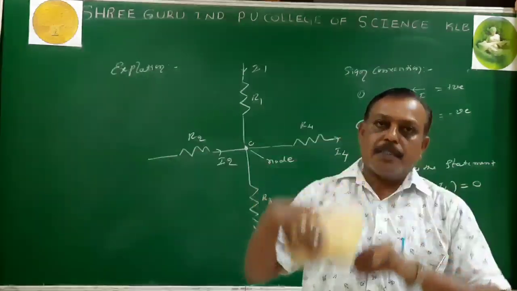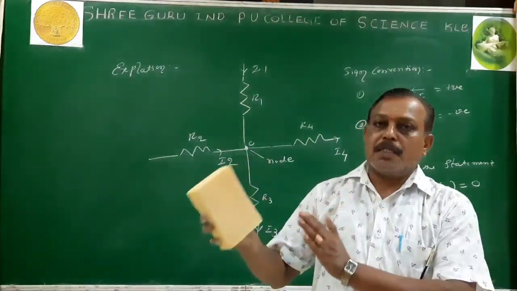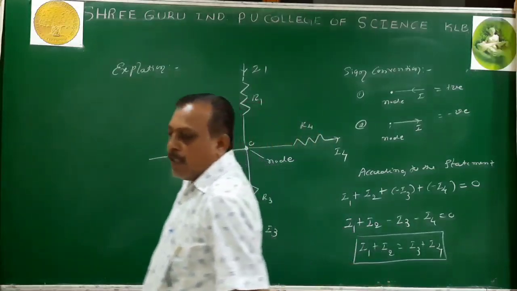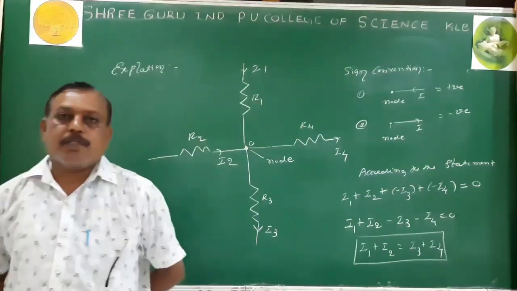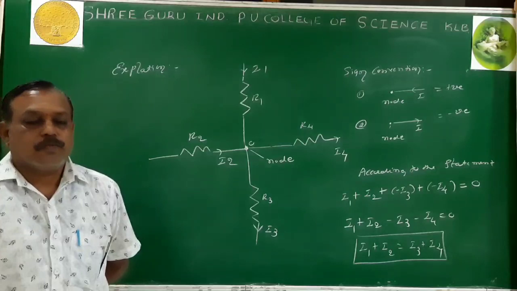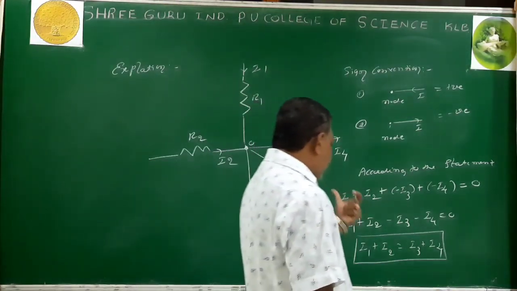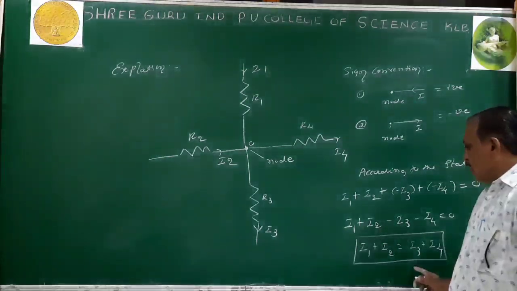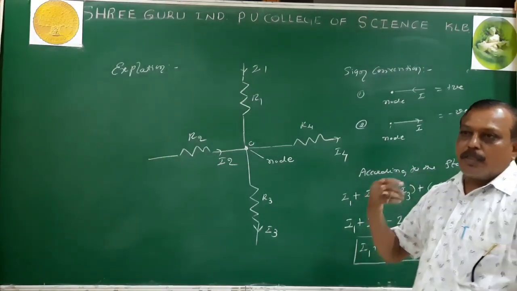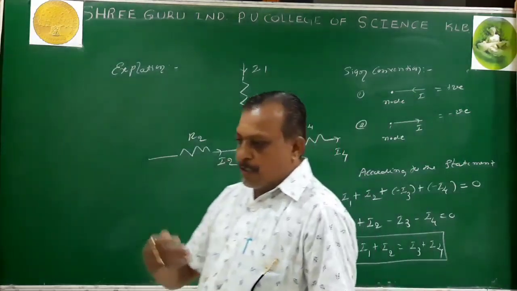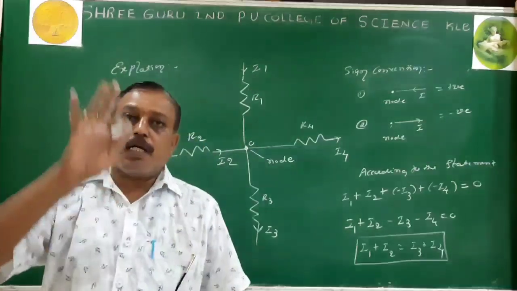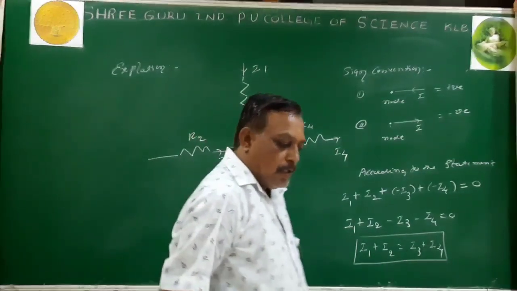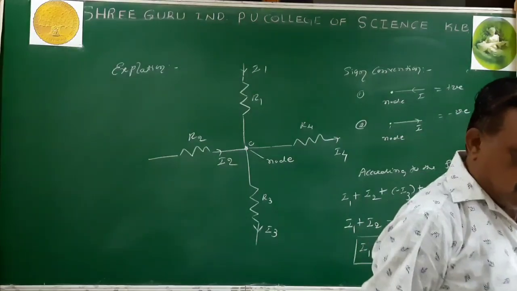They simply enter the junction and leave the junction. The total amount of charge in the system remains the same. Hence, it signifies the law of conservation of charge. Whatever amount of charge enters the junction, the same amount leaves the junction, and the charge is neither created nor destroyed.